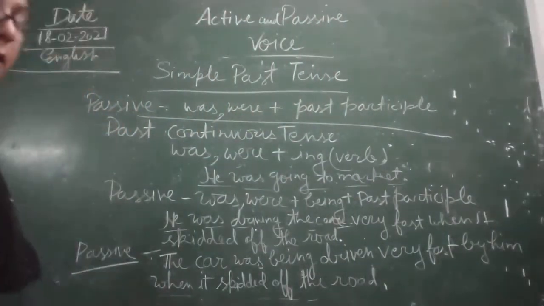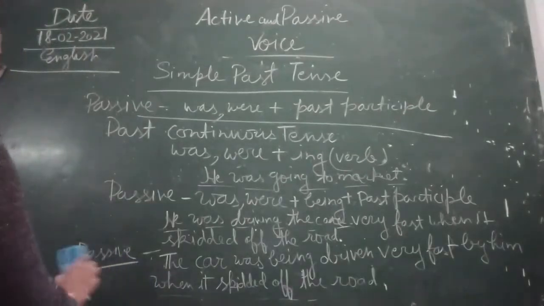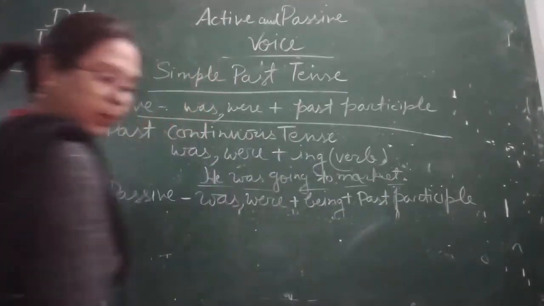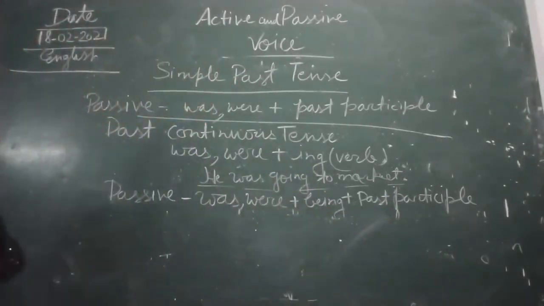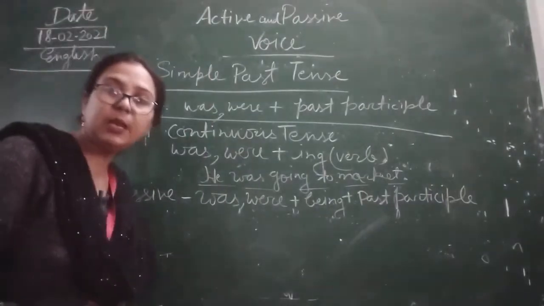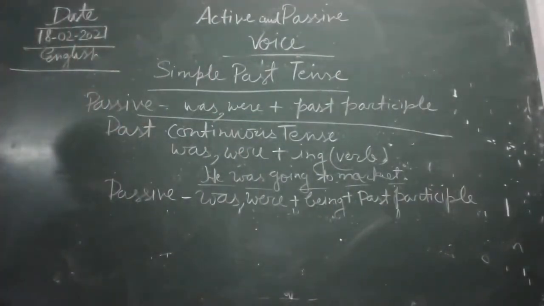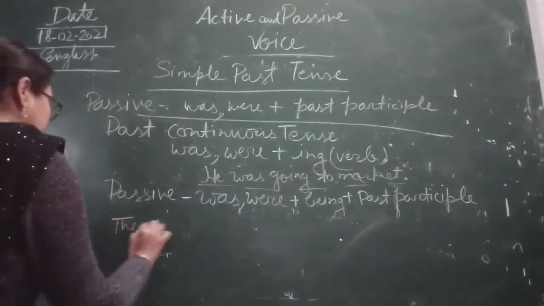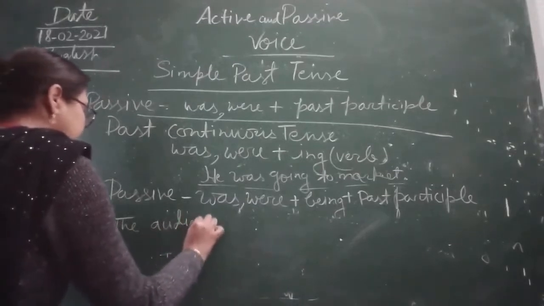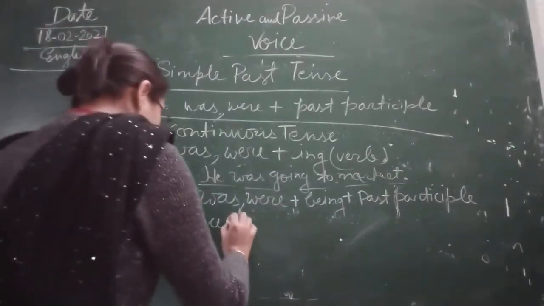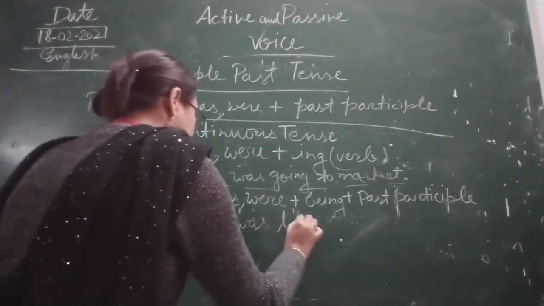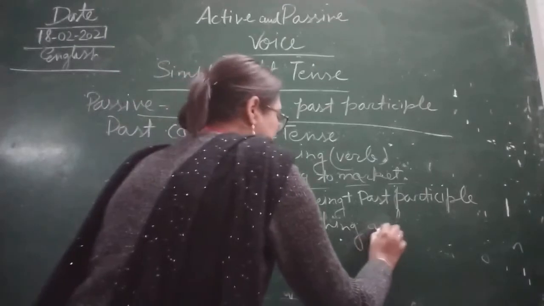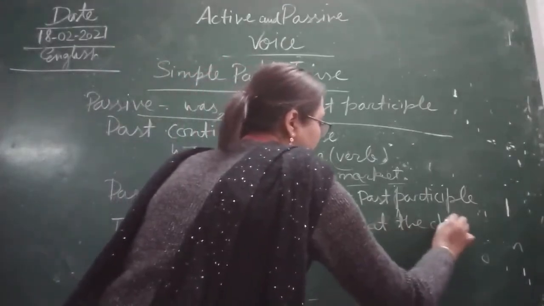Now if I give you the next example, how can we convert it into passive voice if it is written in past continuous tense, active voice? Children, I am giving you the next example: the audience was laughing at the clown.